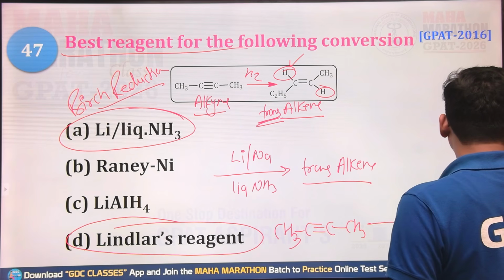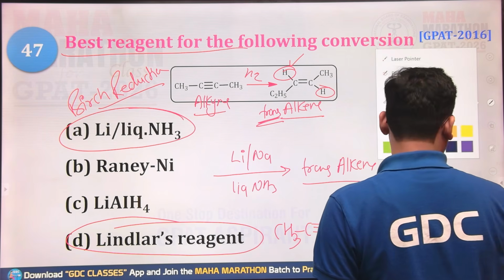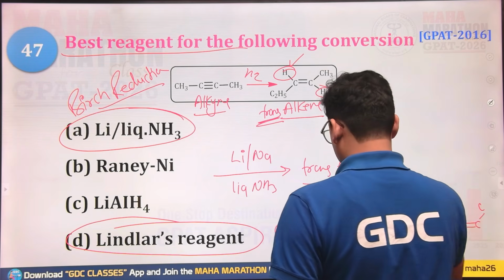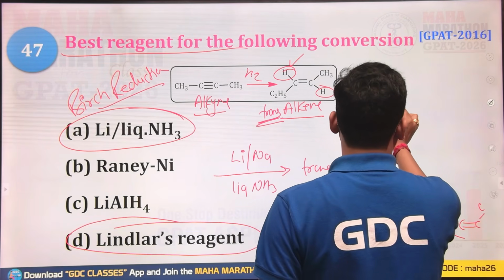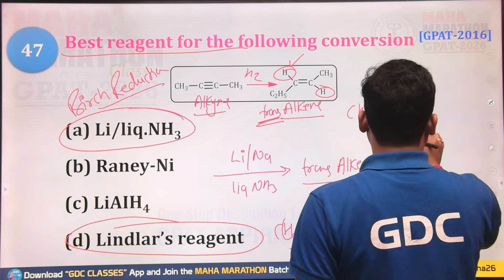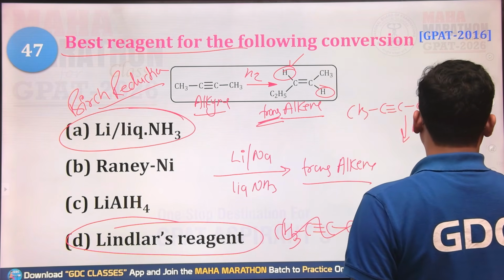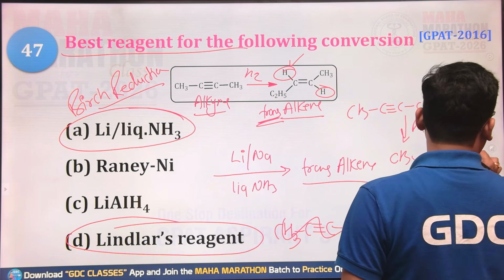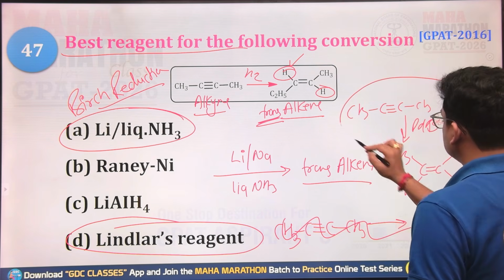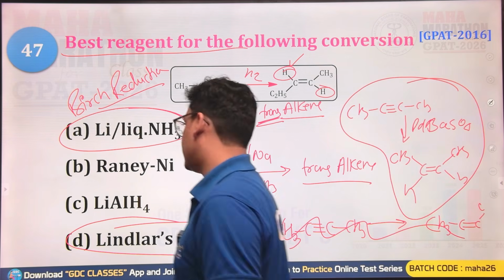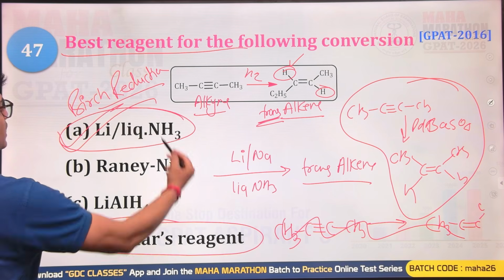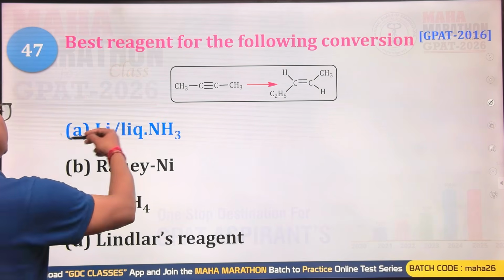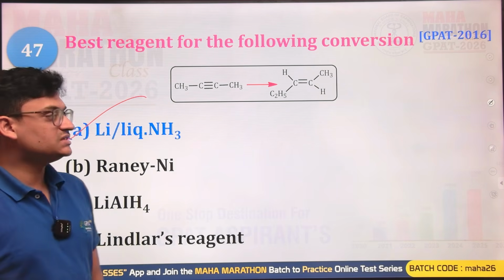Here it is CH3, C triple bond C, CH3, and if we are using Pd/BaSO4, then we will have cis addition of hydrogens, and this is done in the presence of the Lindlar catalyst, but in the presence of lithium in liquid ammonia, it will be done in the trans fashion, and this reaction is known as the Birch reduction reaction. So A will be for the trans addition of the hydrogens.